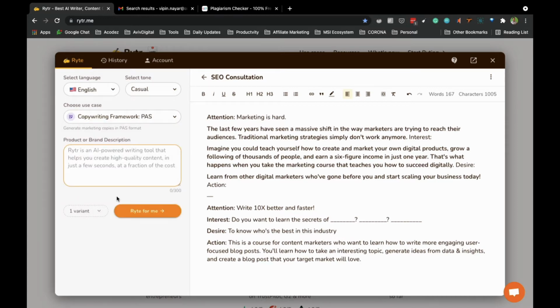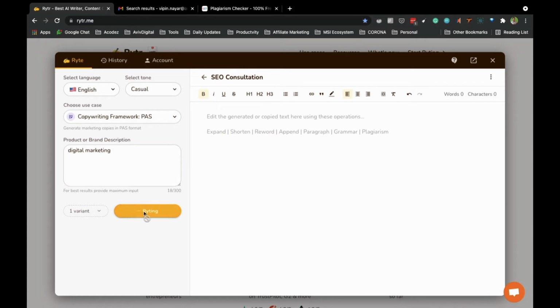Then copywriting framework, PAS based. Okay, so problem. Let's see how that PAS format goes. Digital marketing. So let's create a variation. Problem. So it will create casual content.